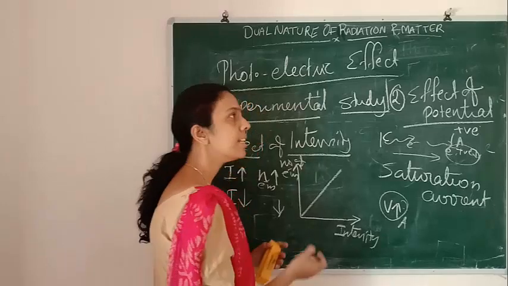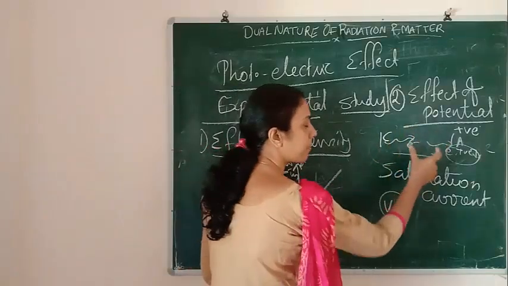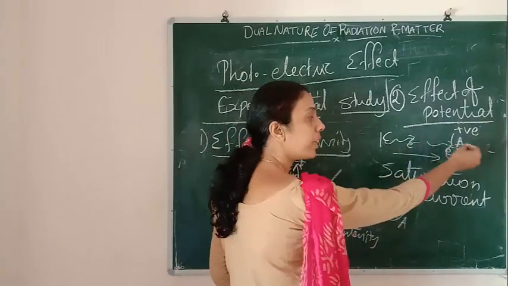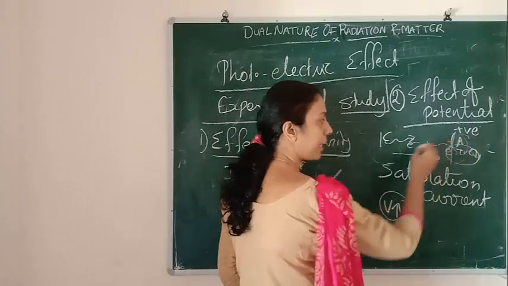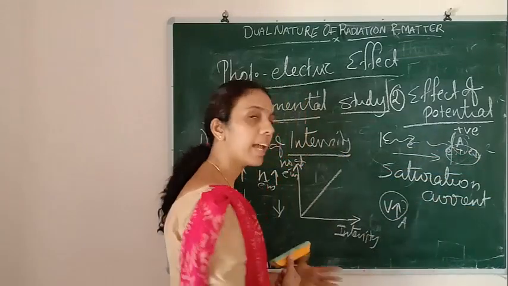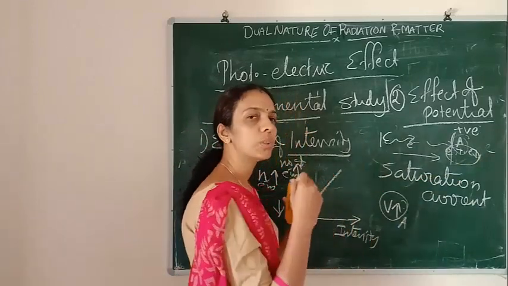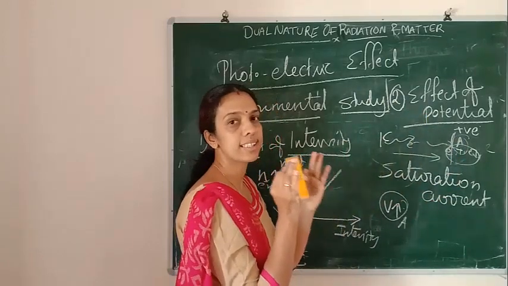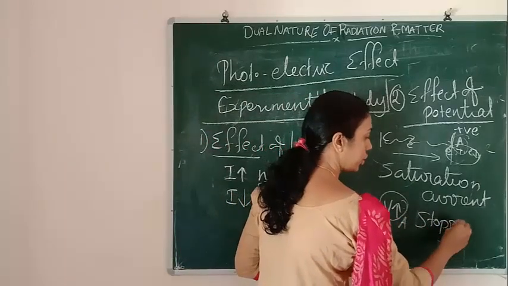Then, while we are increasing the potential of A, some electrons which have less energy won't come to plate A. But the electrons which have more energy will reach plate A. The electrons with less energy won't reach it. So the electrons with more energy will come to plate A, and that is going to give the saturation current. So that potential is known as the stopping potential.